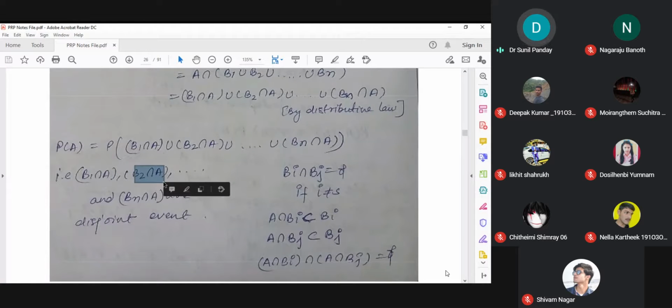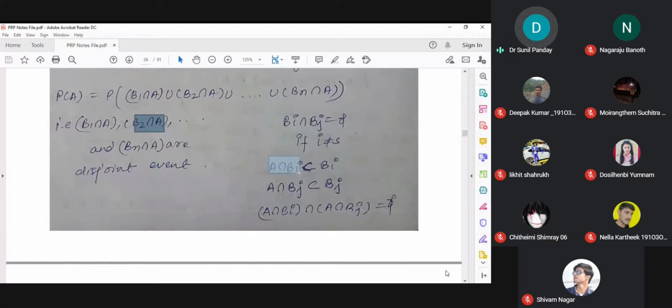If the larger sets B1 and B2 do not have anything in common, how can their subsets have something in common? So you can see here, as A intersection Bi is a subset of Bi, and A intersection Bj is a subset of Bj, and Bi and Bj have nothing in common, their subsets also have nothing in common. So it means their intersection is empty. And this is true for all i not equal to j.